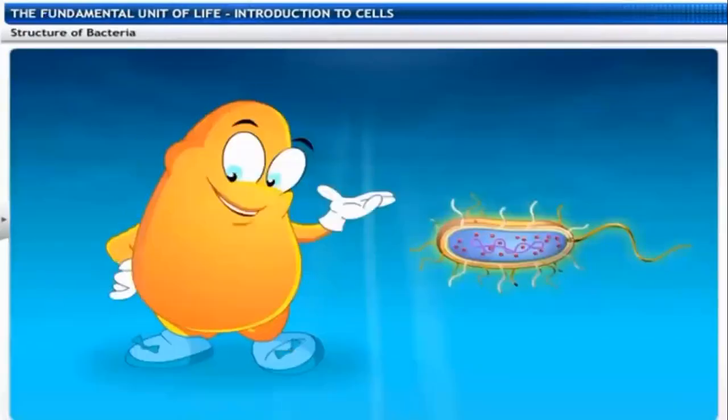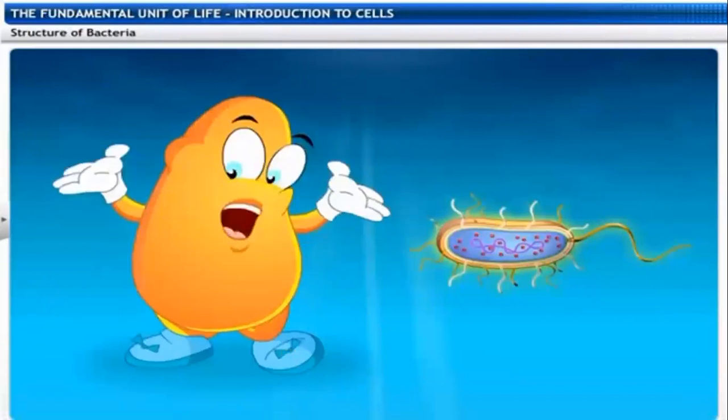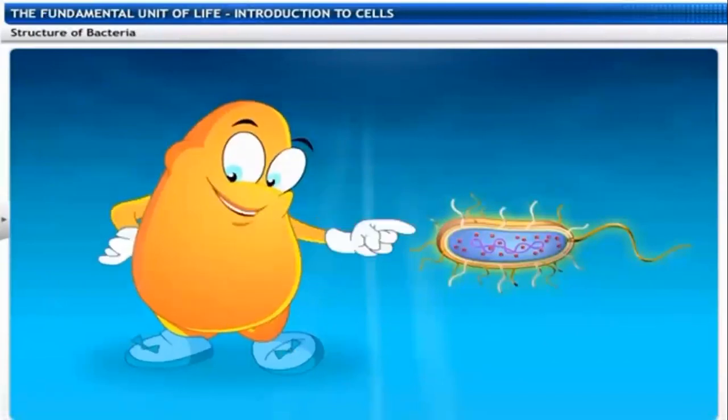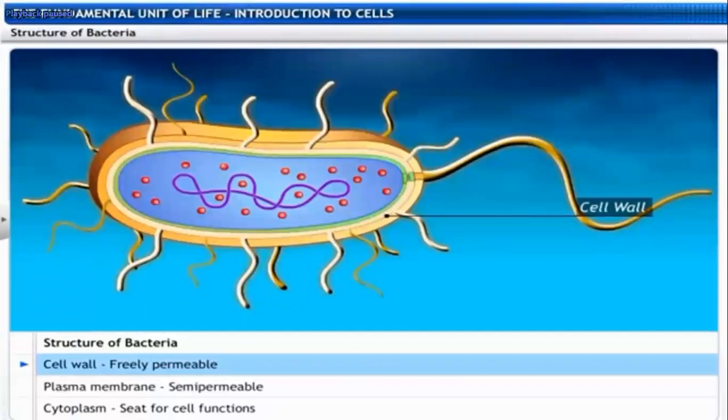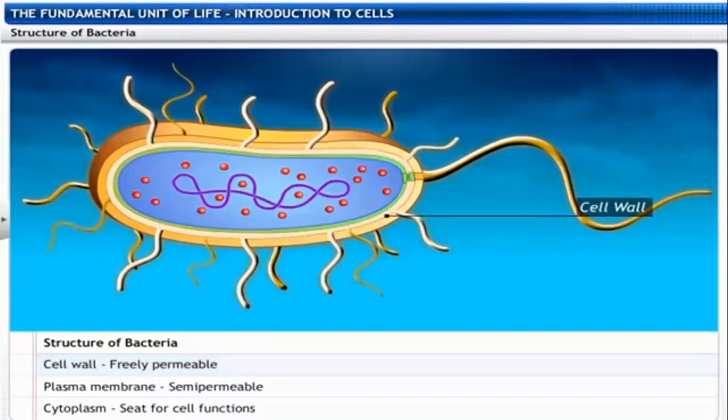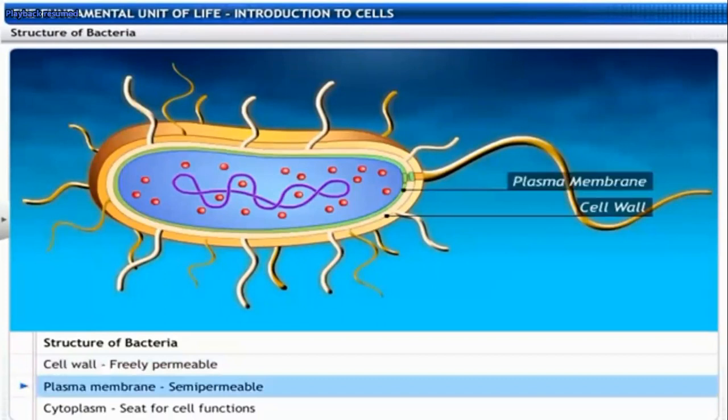Now, observe the bacteria. This is a prokaryotic cell. Let's take a closer look at the bacteria. The outer layer is the cell wall, and it is freely permeable. The cell wall is composed of pectin in prokaryotic cells, and the plasma membrane is also present under the cell wall. And this is selectively permeable.